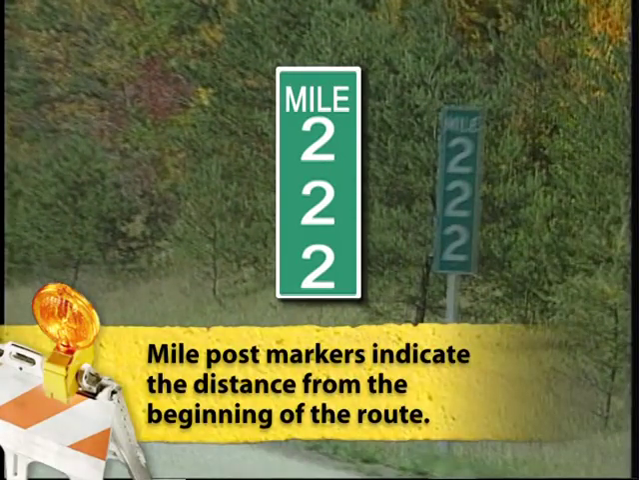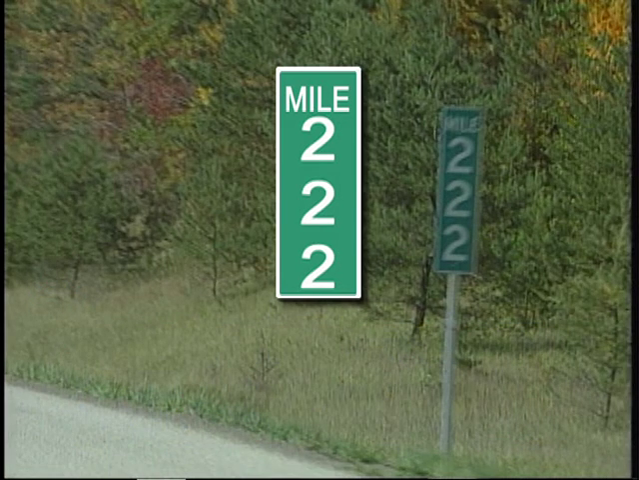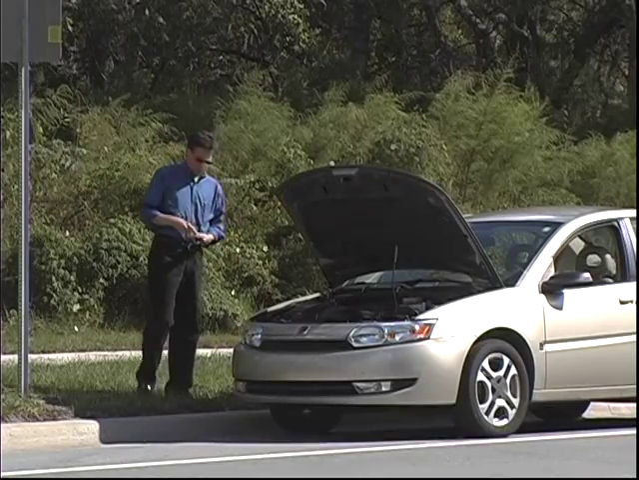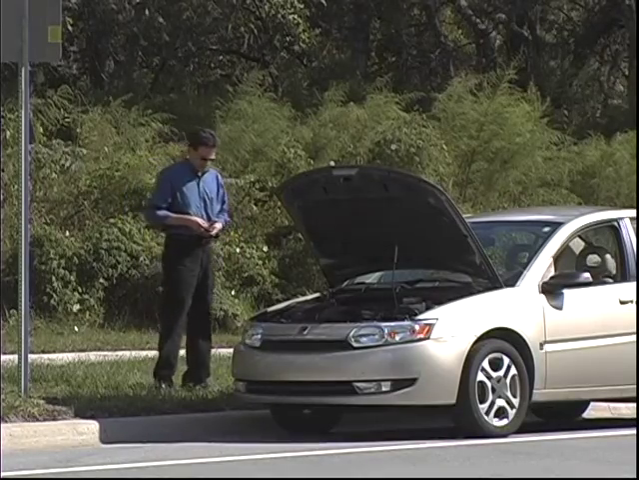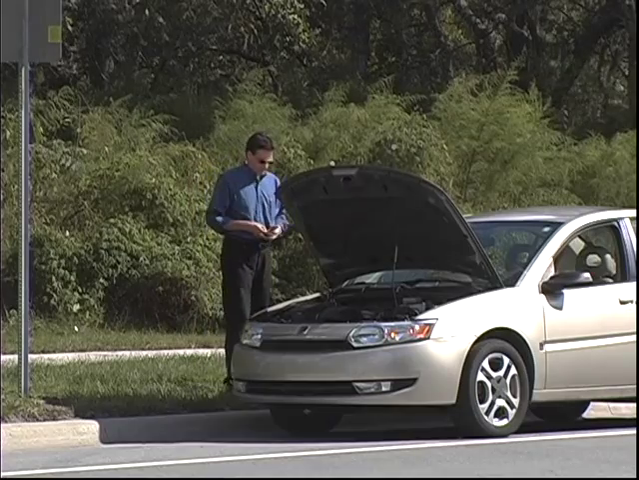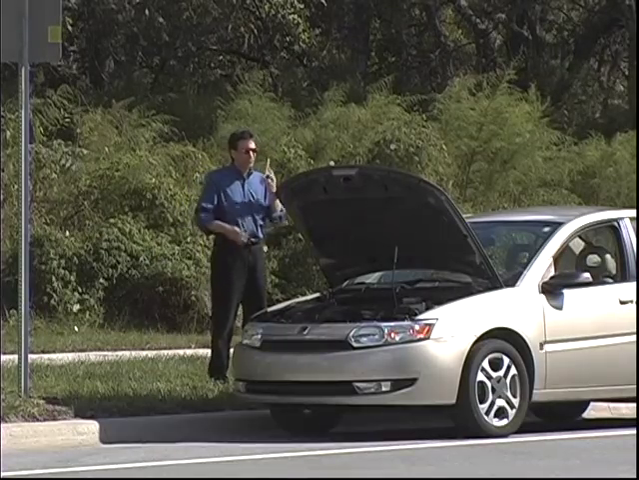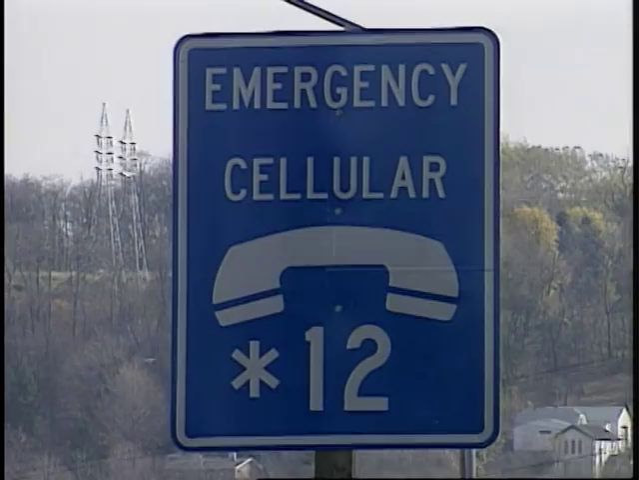These markers tell you the distance from the beginning of the route starting at the south or west state line, or from the junction where the route begins. Use these mile markers if you need to call for help. Some states provide motorists with special cellular phone numbers to call in emergency situations.